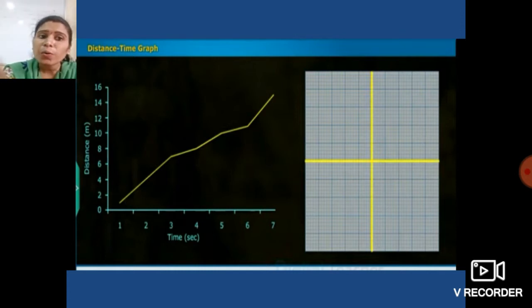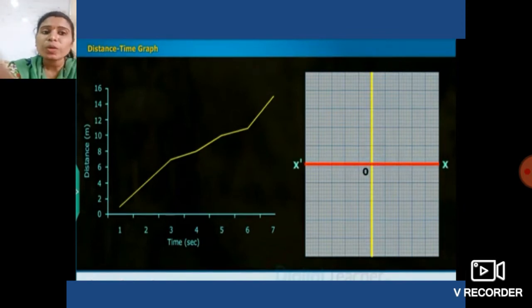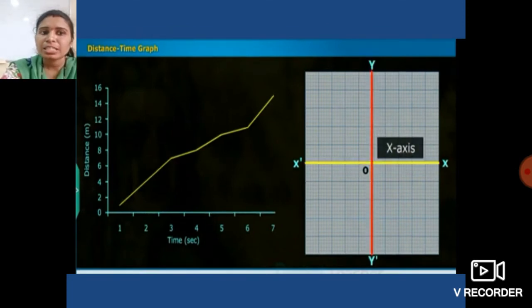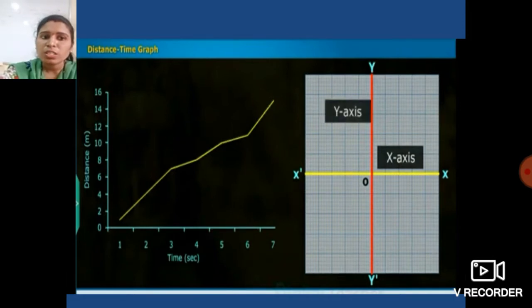Okay students, now make the horizontal line as XOX, which is known as the x-axis. That red color is the x-axis. Similarly, mark the vertical line as YOY dash. This vertical line, which is red in color, is known as YOY, that is, the y-axis.